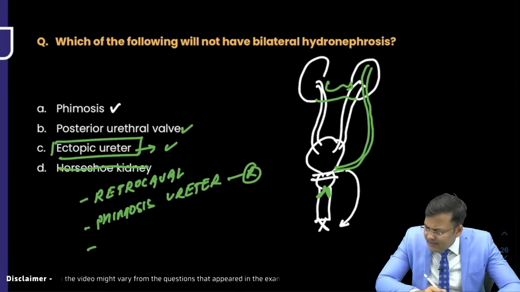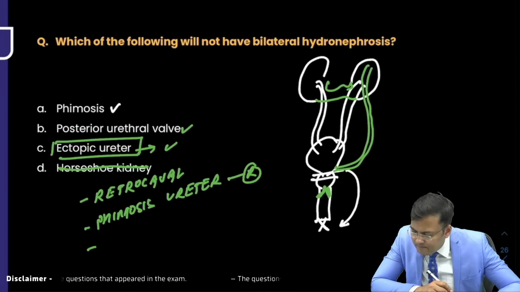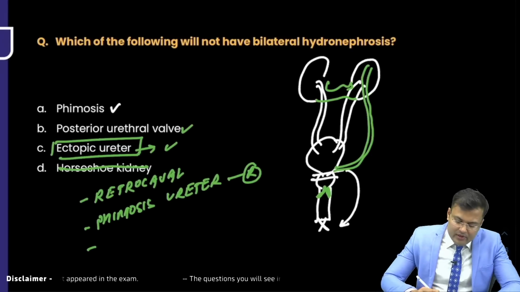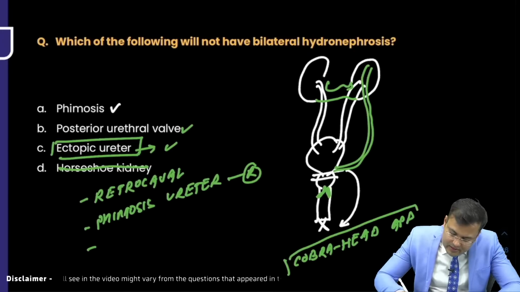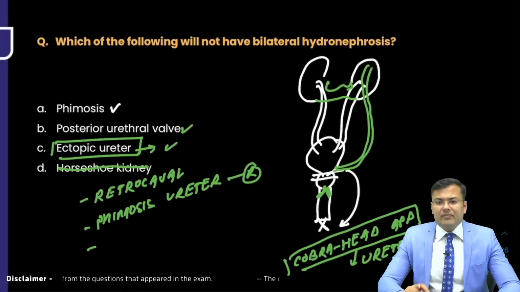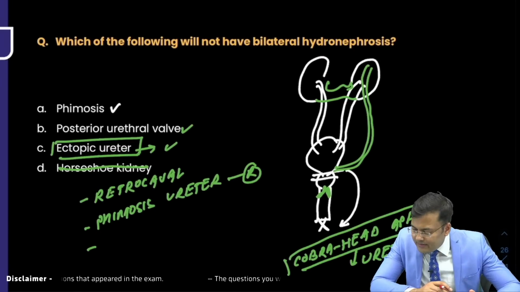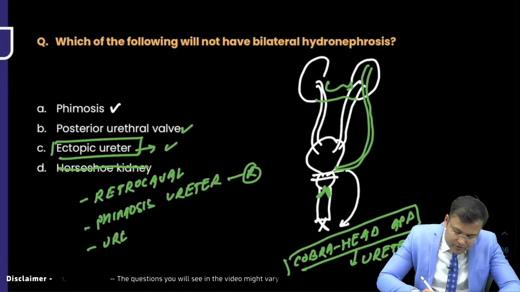Hypospadias. Okay, one question was there in which there was cobra head appearance. This cobra head appearance is seen in which condition? Ureterocele. Anybody remembers that question related to cobra head appearance? One option was urethral stricture.